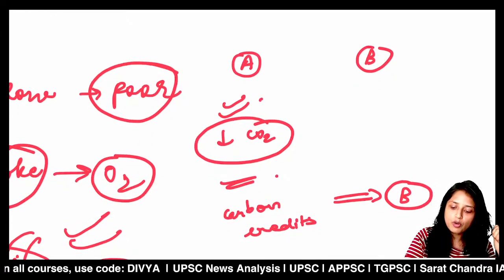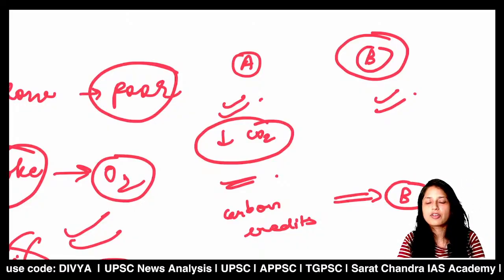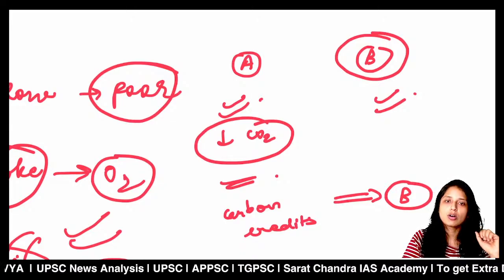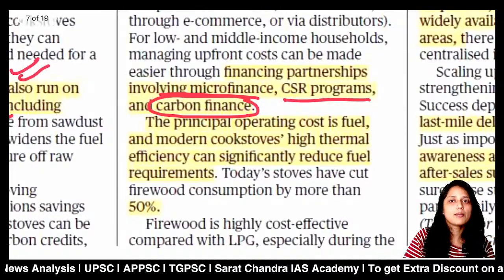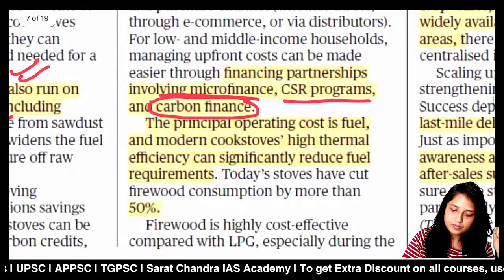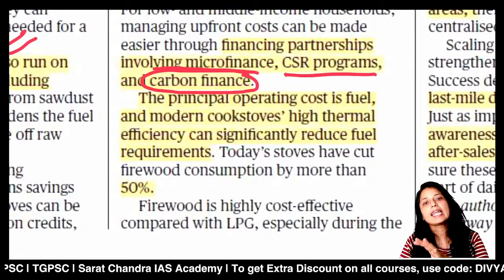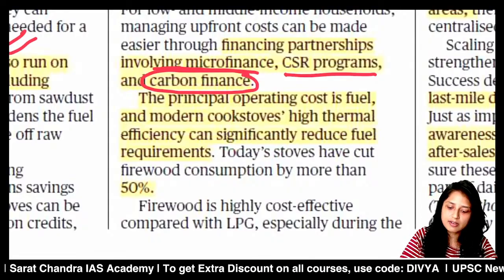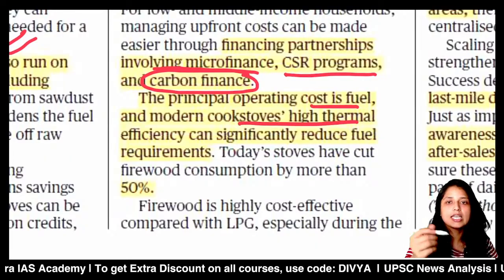Now here a comparison has been discussed. We are comparing the cost to see which will be more economical and viable. Amid this West Asia crisis, the cost of LPG reached around rupees 100 per kg. But firewood can cost only rupees 10 per kg. So here you can easily say that for middle class households, and for households living in villages, the use of firewood is very much economically viable.